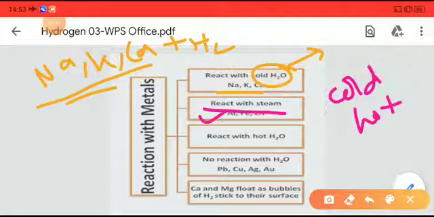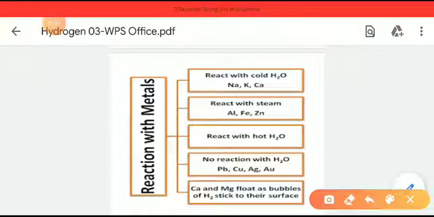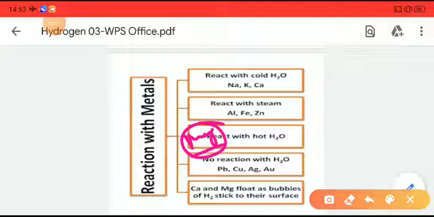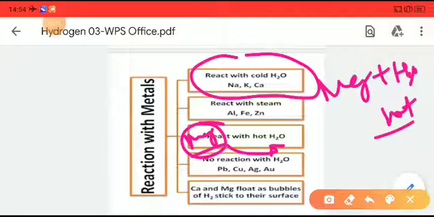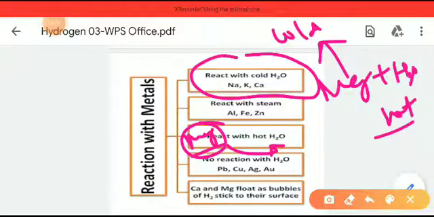Whereas magnesium, I had missed this point. Magnesium reacts with hot water. Magnesium can also react with steam, but magnesium cannot react with cold water. Whereas sodium, potassium and calcium can react with cold water, hot water, and even steam.